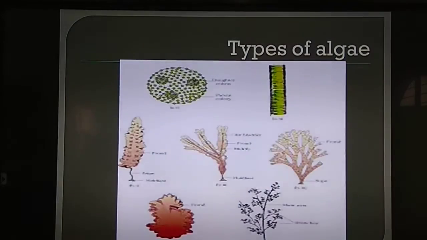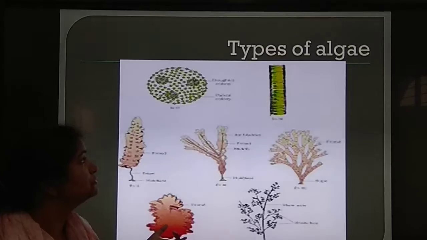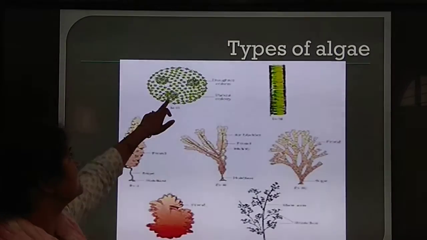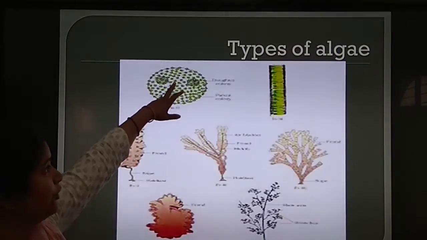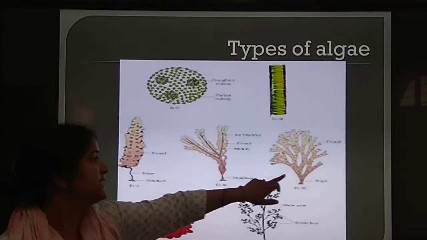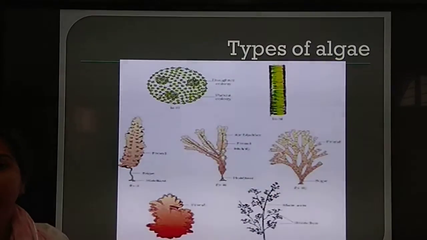So, types of algae. This is the NCERT image, although it is a little blurry over here. You can find this algae in the NCERT, and this is Volvox, which is a colonial form. This is filamentous Spirogyra. These three are examples of brown algae, and these two are examples of red algae.